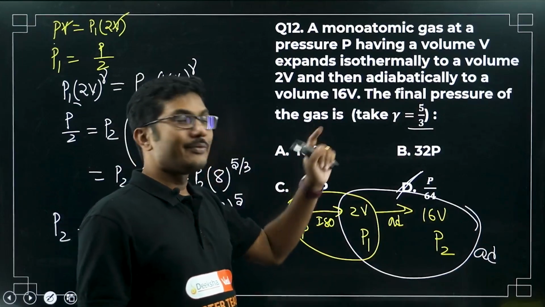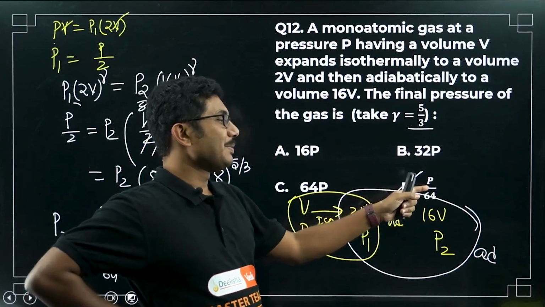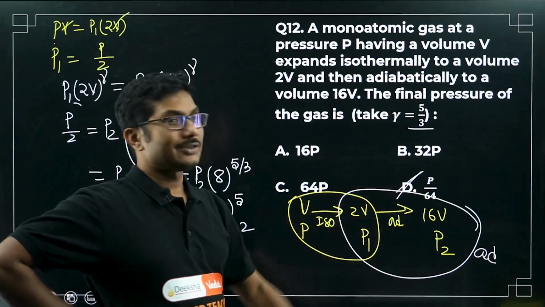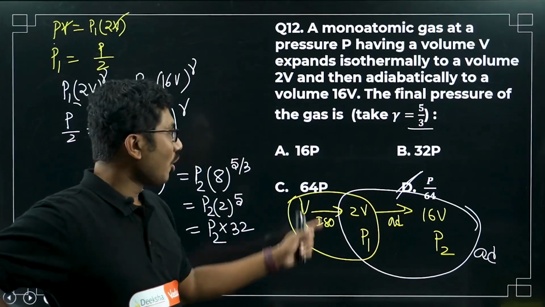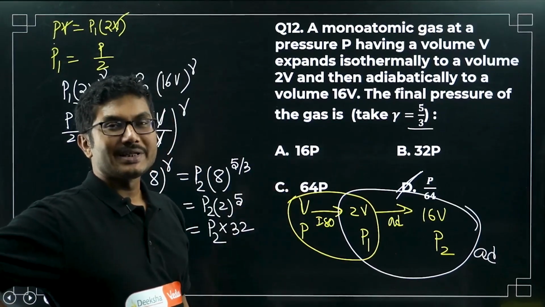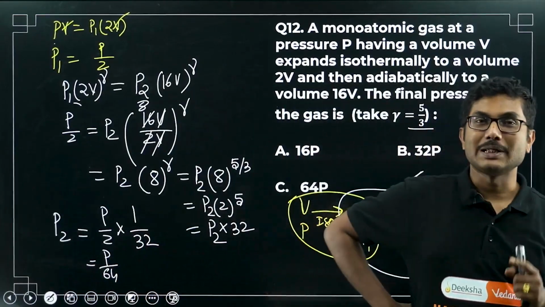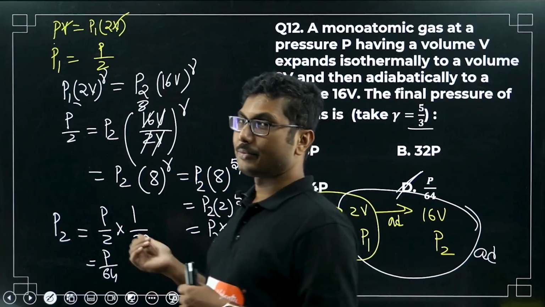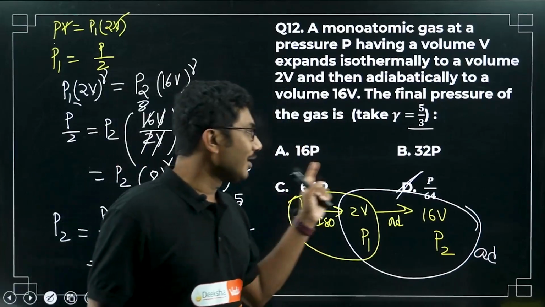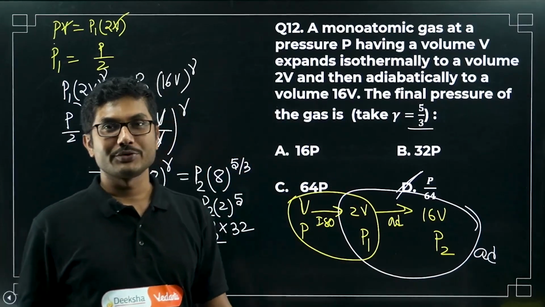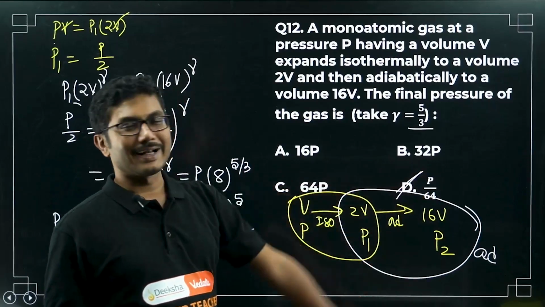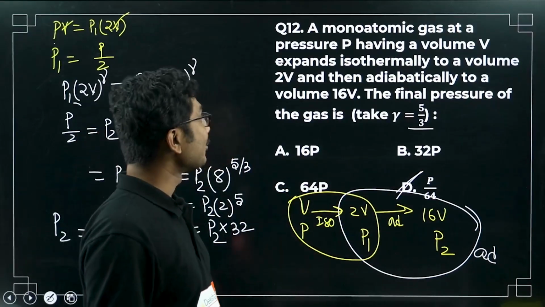So the only possible answer is P by 64, because in this option only the pressure is decreasing. In all the other options they have given, pressure is increasing. In case they give you an option P by 32, then you have to solve this. Otherwise, just looking at the options, you can see this is directly P by 64. I don't have to solve it.